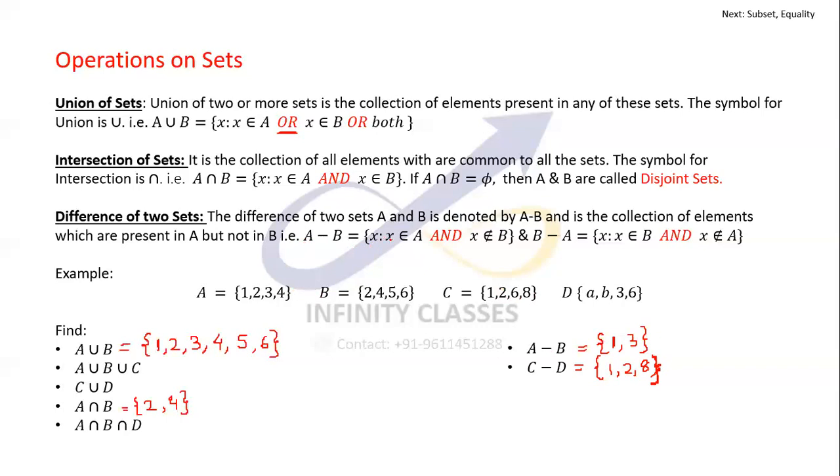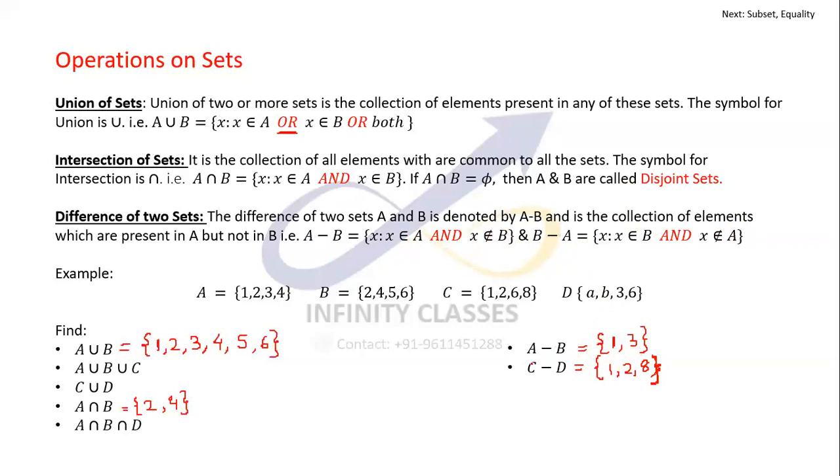A minus B is the set of x such that x belongs to A and x does not belong to B. B minus A would be x belonging to B and x not belonging to A. X belongs to B but not to A. In this one, x belongs to A but not to B. For all obvious reasons, you will find that A minus B is not the same as B minus A. The two sets are quite different.